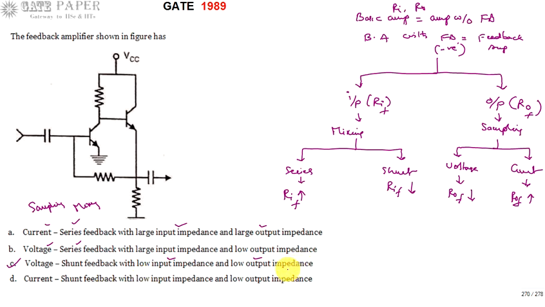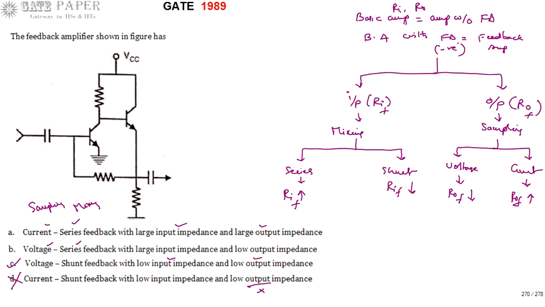Current sampling gives large output impedance, but it has been given as low output impedance. So D is definitely wrong, because current sampling provides large output impedance, but it has been given as low output impedance. So we can skip D, but A, B, C are going to be the right ones. Out of those, you have to identify which feedback topology the circuit has.